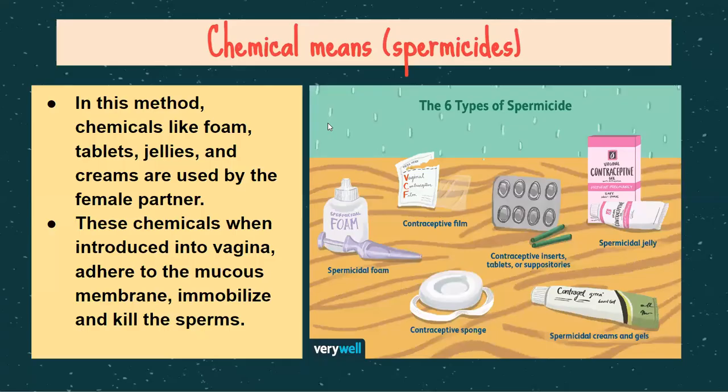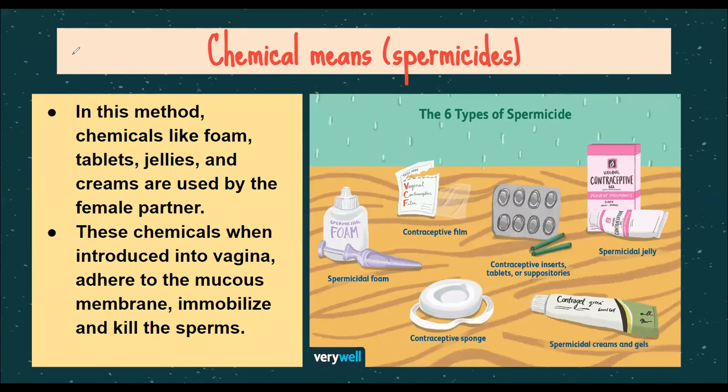Now these are the temporary physical methods, and this is temporary chemical methods. This whole video is about temporary methods of birth control. So the first category was physical, that is either coitus interruptus, or the safe method, that is the rhythm method, and the suckling of the newborn causing hormone imbalances. And now we move to the chemical means.